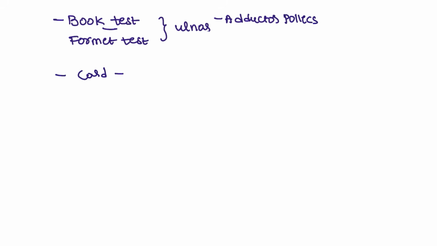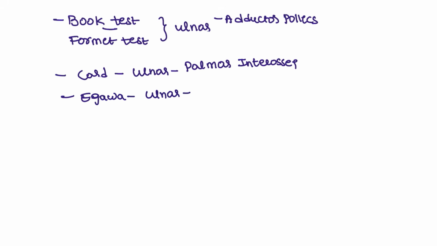Card test is done for the same ulnar nerve, and the muscles involved in the Card test are the palmar interossei. Next, we have the Igawa test. This is also about the ulnar nerve, but this is for the dorsal interossei. These four important tests are done for the ulnar nerve only.